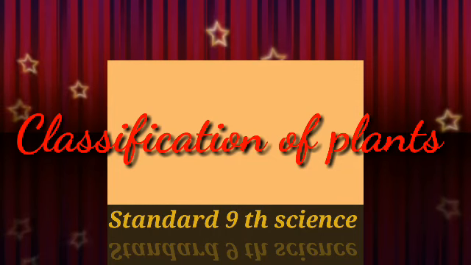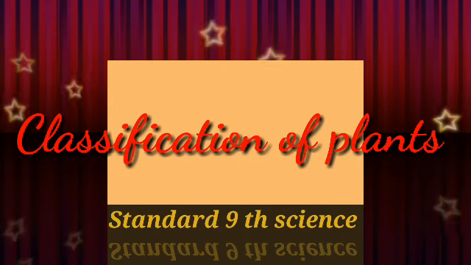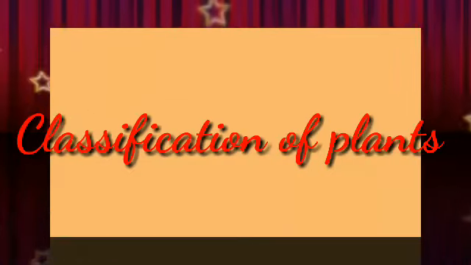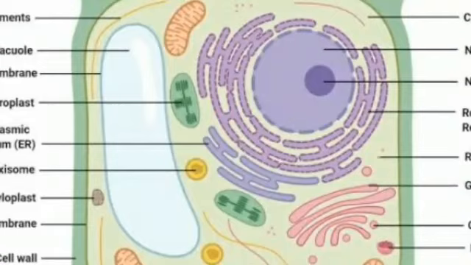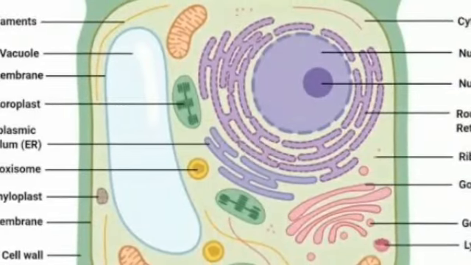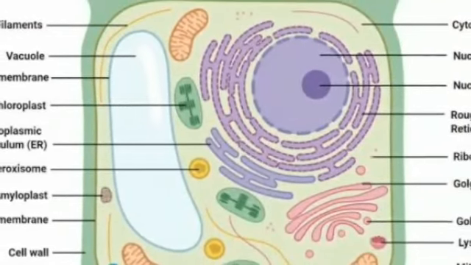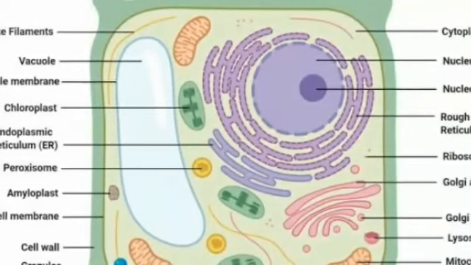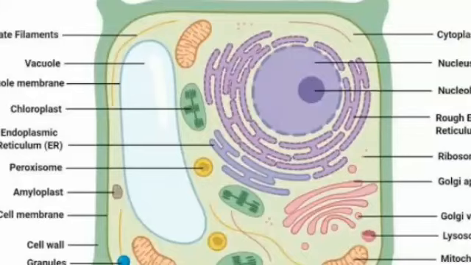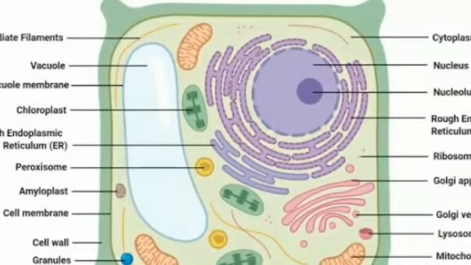Now we will start with lesson number 6, that is classification of the plants. Students, we have learned that the living world is classified into two categories, that is animal and plant cell. The basic difference between the animal cell and the plant cell is that the animal cell does not have the cell wall, as the plant cell consists of.